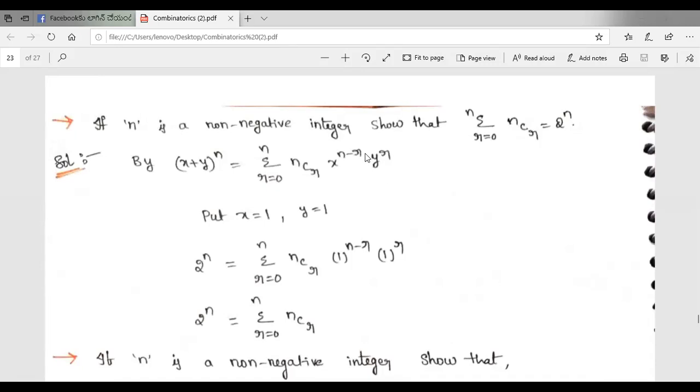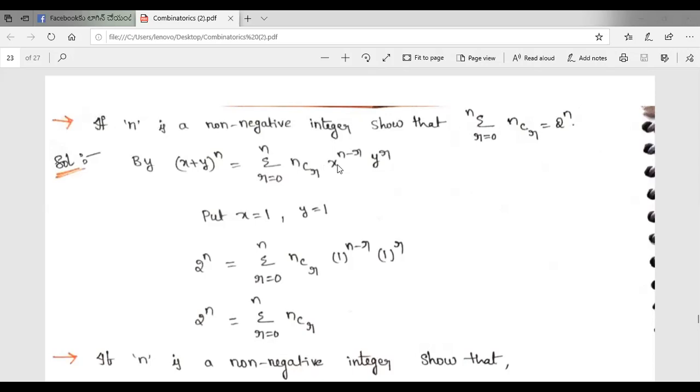In this statement, we put x is equal to 1, y is equal to 1. So (x plus y) whole power n becomes 2 power n.